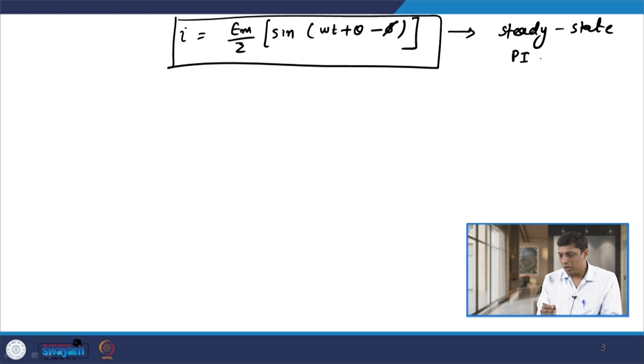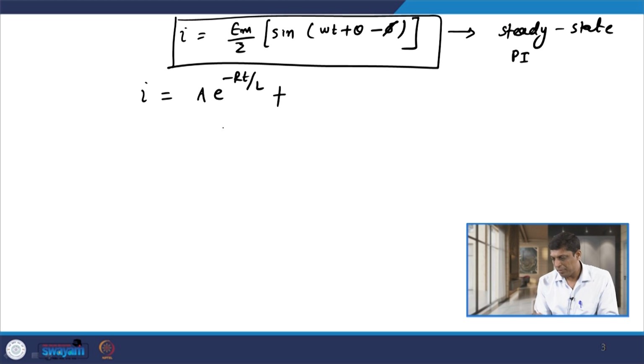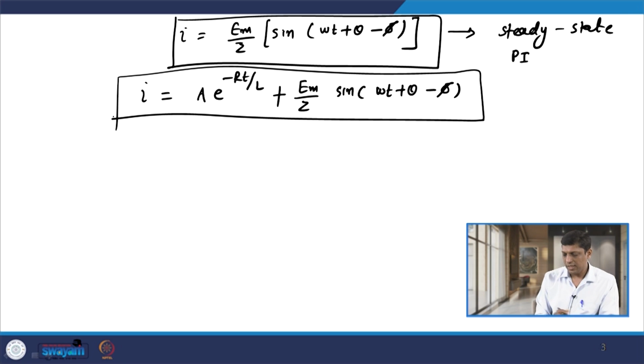If I combine both the component of current from transient and the component of current by steady state, then the whole I is given by A e raised to minus R t by L, this is from the transient component, the complementary function, and the other one, Em by Z into sin of omega t plus theta minus phi. So, this is the equation of the fault current that contains both the transient component and the steady state component. Now, using this, let us consider two cases.